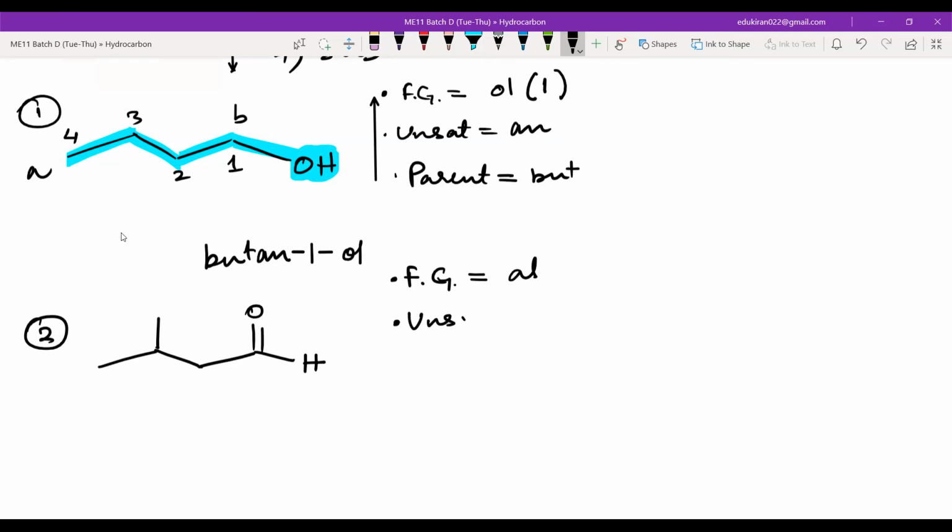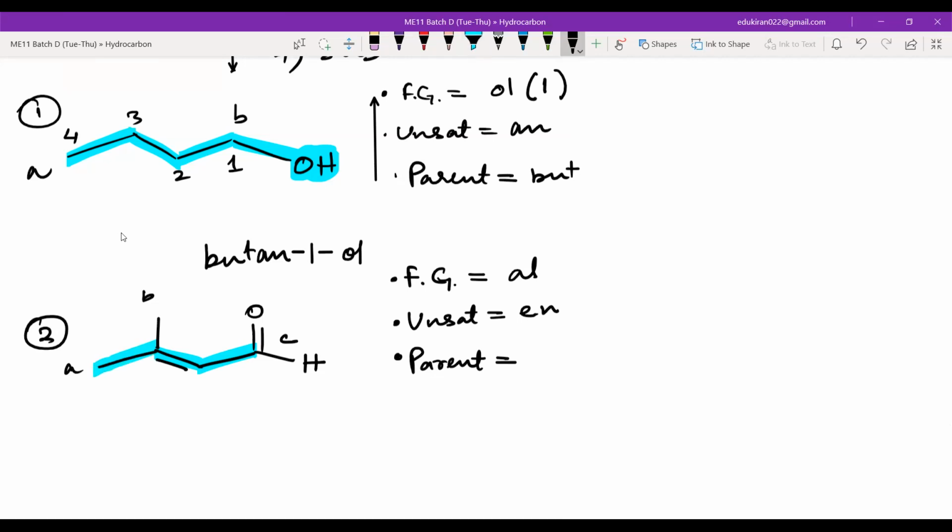Unsaturation. Let me write unsaturation here. Ene. Parent. Look and tell me. How many terminals do we have? A, B, and C terminal. Where should I start from, guys? C.